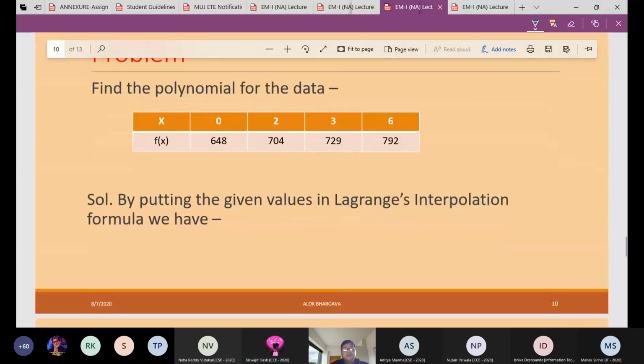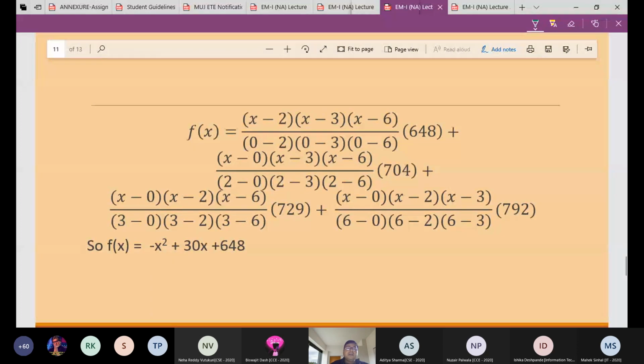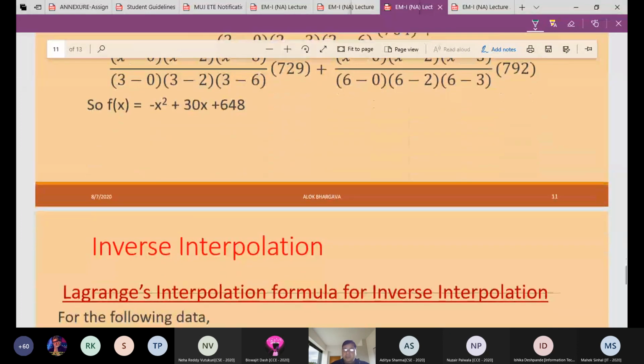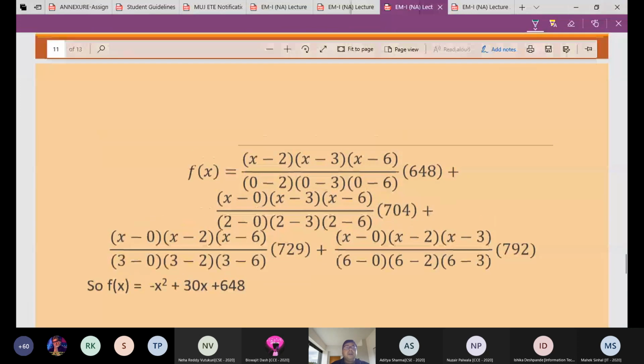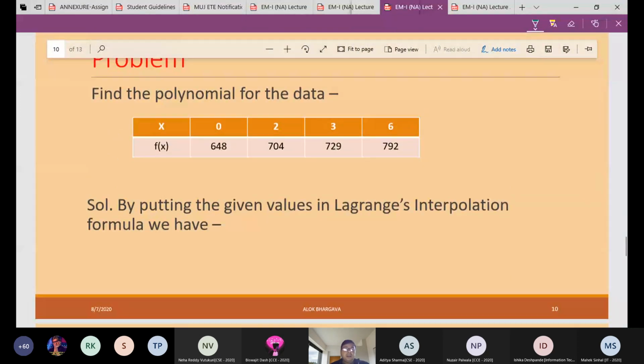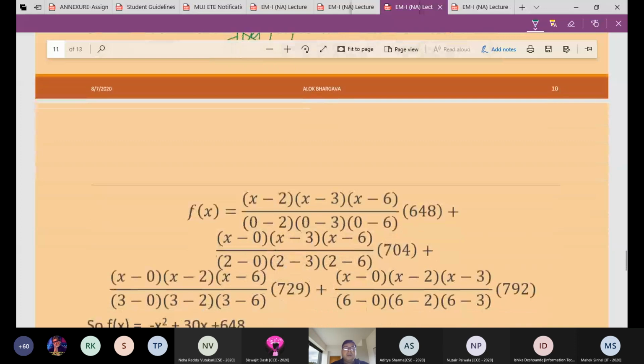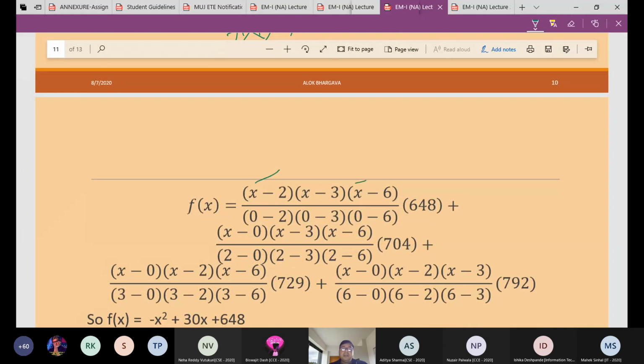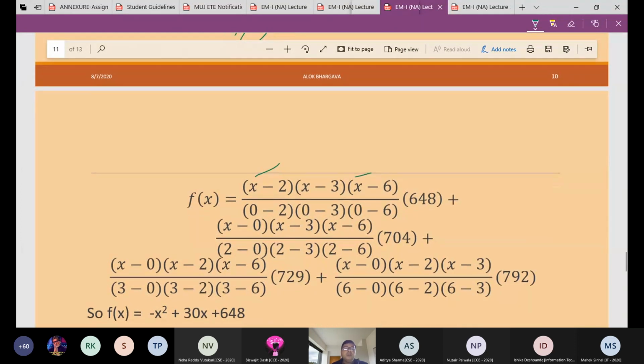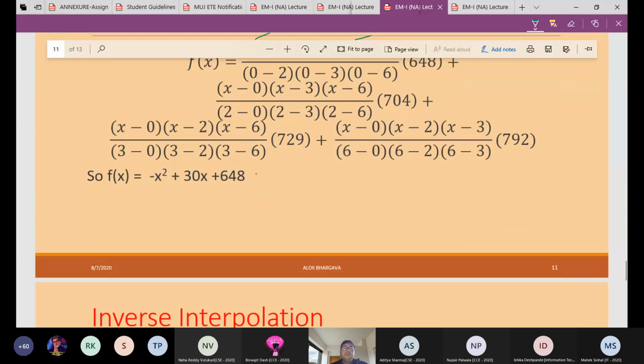So fine, this question is also there, and you can just go through that. Tomorrow I will explain the formula. Same method, same thing. If the value of x is not asked, suppose it is not given to find f of 4, and it says you just find the polynomial, then without putting the value of x in the formula, x will remain there. When you solve this, you will get the polynomial. This is the polynomial we required.